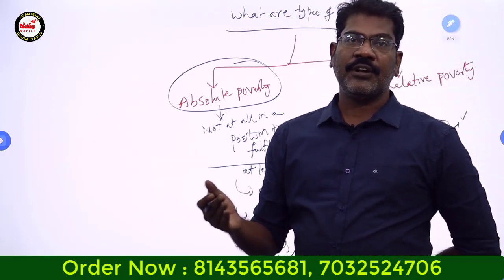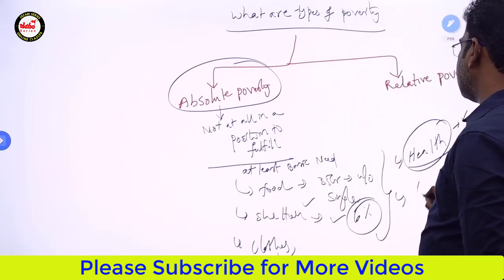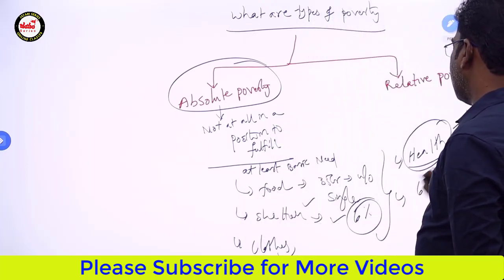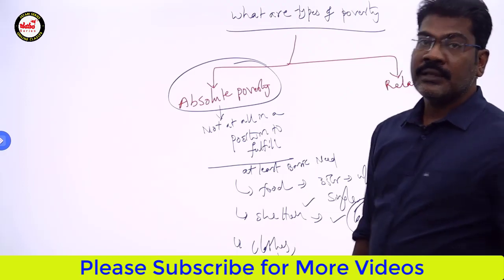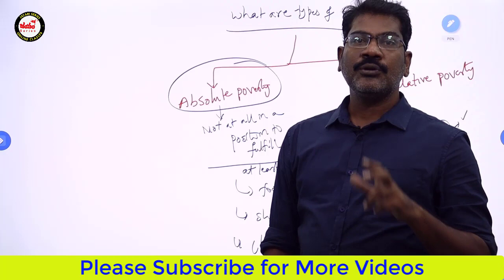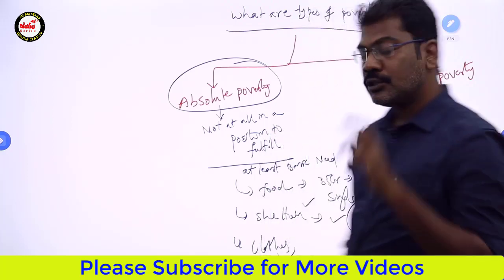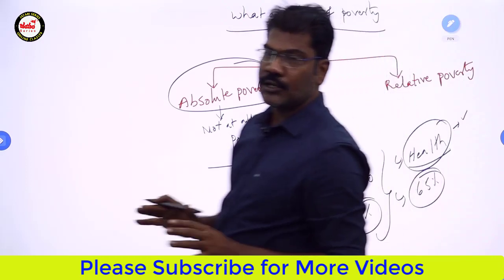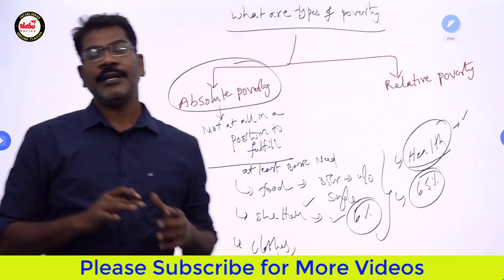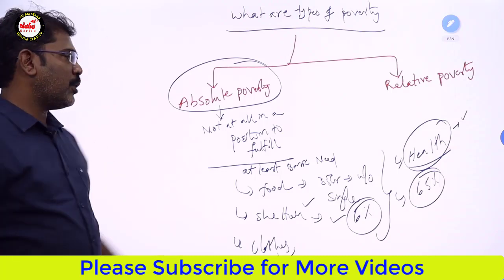And education. Take the example of the present-day education scenario. After 75 years of independence, we still have a literacy rate of less than 65%, meaning 35% of the people are still not in a position to get even the facility of education. So this is called absolute poverty. Absolute poverty means the people are not in a position to fulfill even their basic needs.